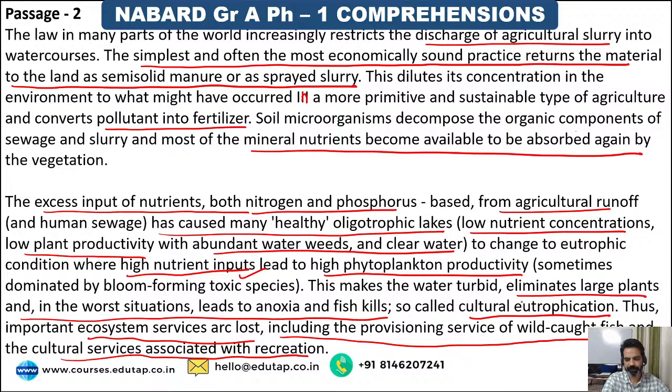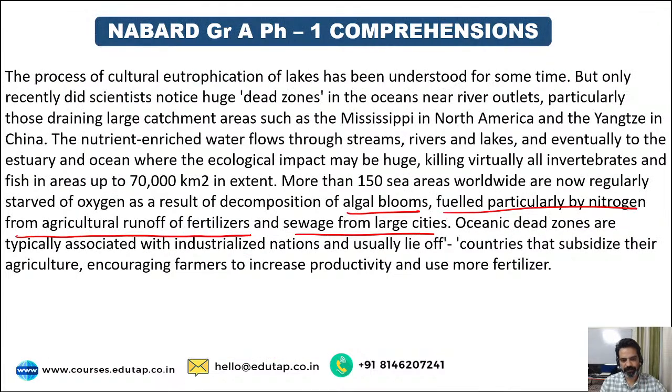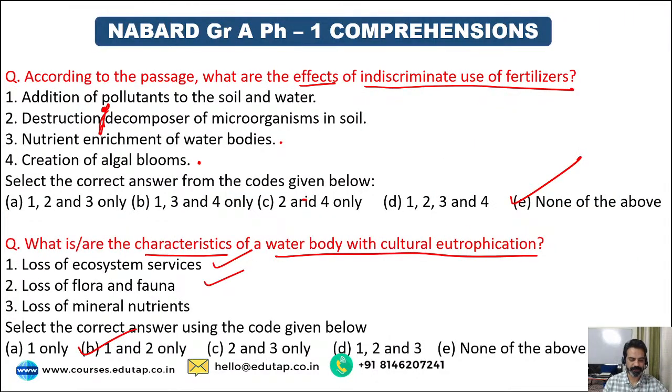This makes the water turbid, eliminates large plants, and in the worst situations leads to anoxia and fish kills. So the correct option here was option number B, only 1 and 2. The loss of ecosystem services, that is a characteristic. Loss of flora and fauna, that is true, but loss of mineral nutrients, that's wrong. Addition of mineral nutrients is seen in this situation.